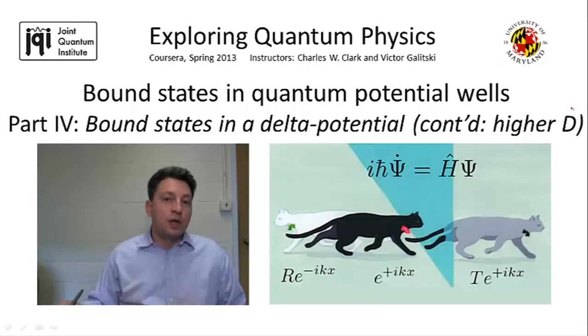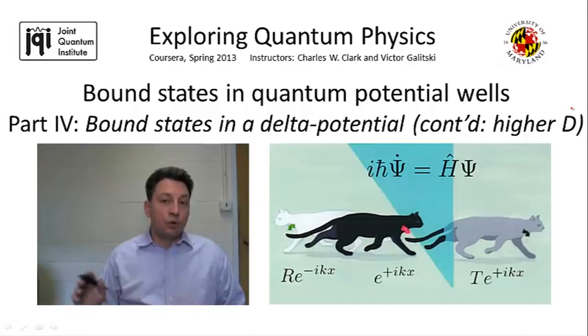Most often in these cases we have to resort to either numerical analysis or rather complicated, technically complicated mathematical calculations. Well, the solution I'm going to present is not exactly trivial. It will require a lot of thinking, but otherwise it will follow almost one-to-one the steps that we used in the solution of the one-dimensional delta potential. However, very importantly, the result of these steps is going to be quite different in 2D and 3D.